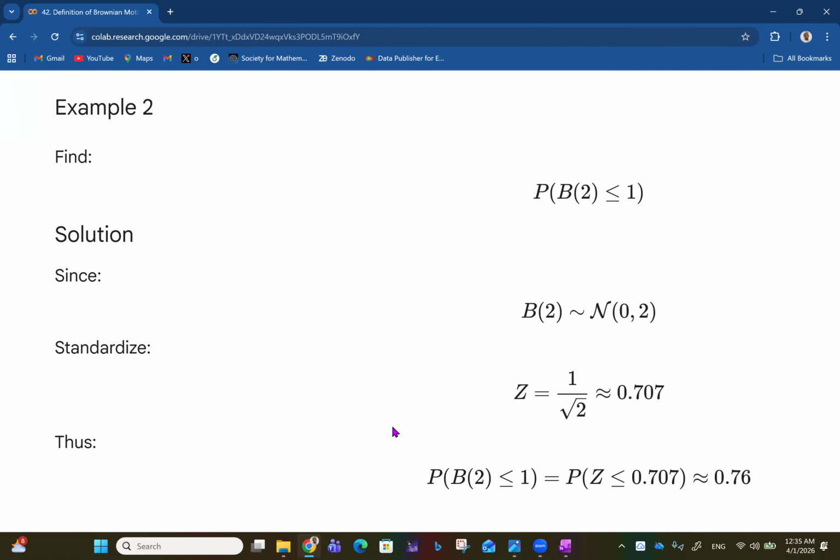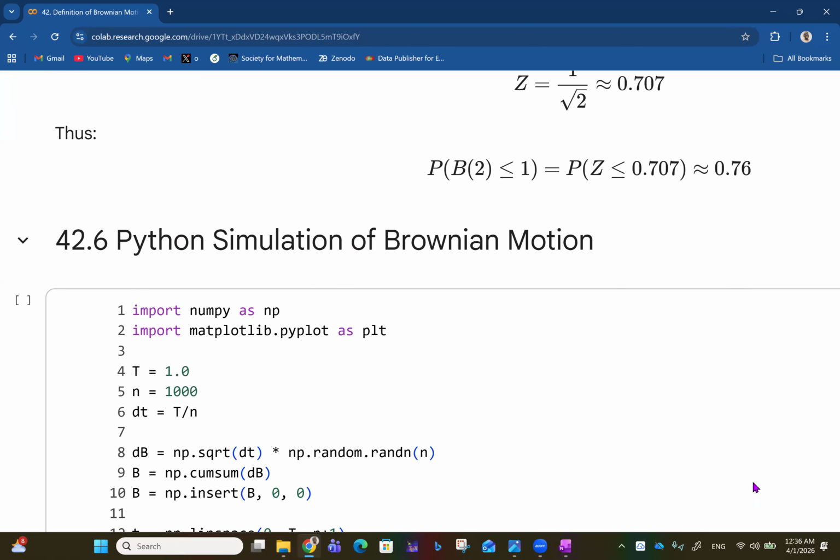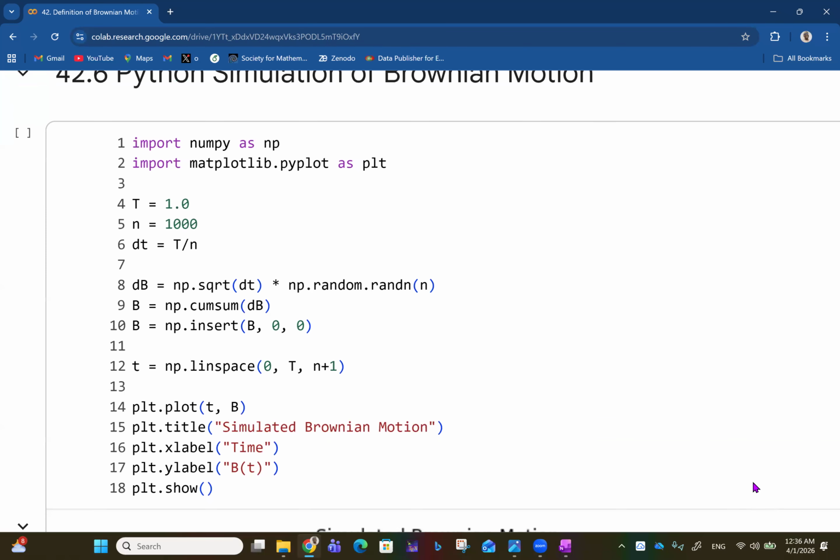That's the standard value. So now we have the probability that B(2) is less than or equal to 1 is the probability that Z is less than or equal to 0.707. Of course, if we use the four-figure normal distribution table, we get approximately 0.76. So the probability that B(2) is less than or equal to 1 is 0.76 or 76%. So there are 76 out of 100 chances that the Brownian motion at time 2 is less than or equal to 1. So we can have a Python simulation for this.